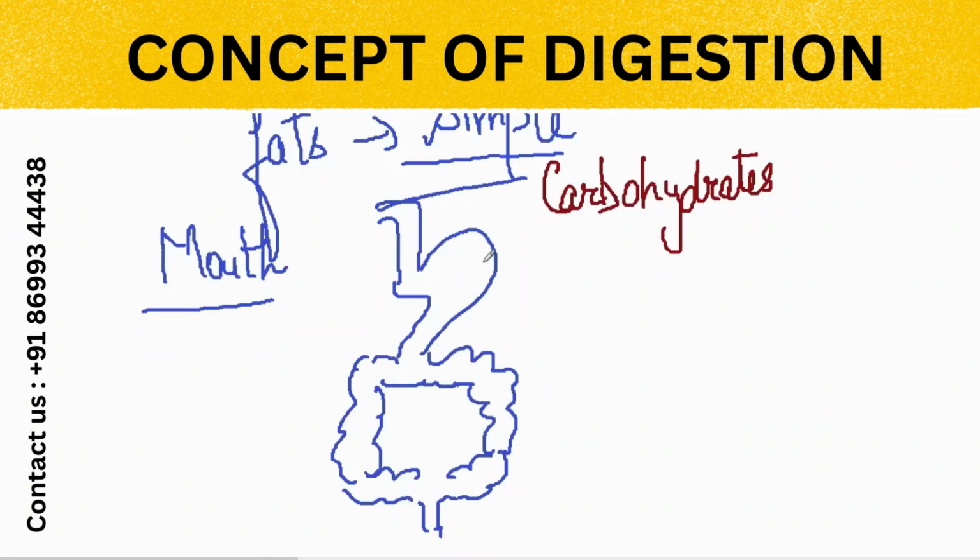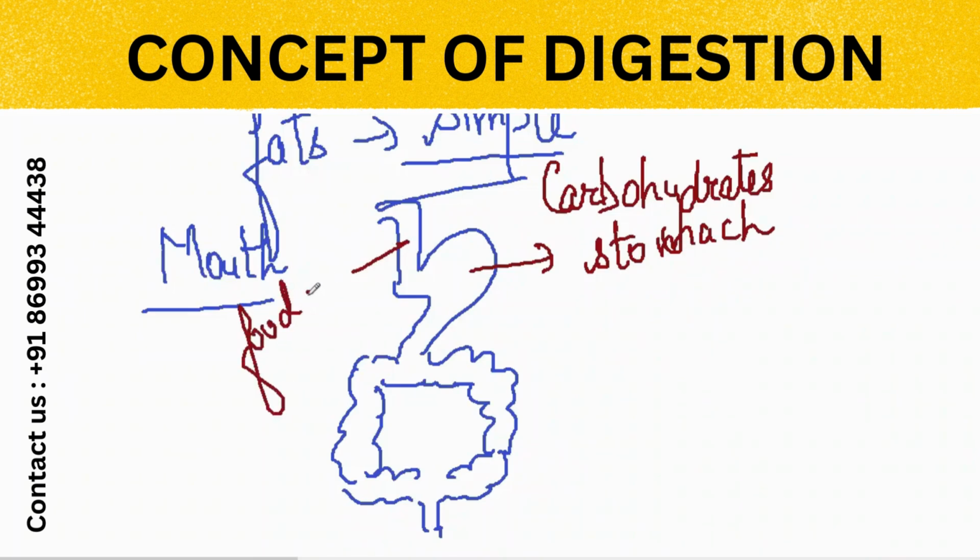What is this J-shaped structure? This is the stomach. Okay. And what is this in between? This is called the esophagus. We call it the food pipe also. What is the function of the food pipe? It passes the food from the mouth to the stomach, nothing else. It does not contain anything. It does not help in digestion.